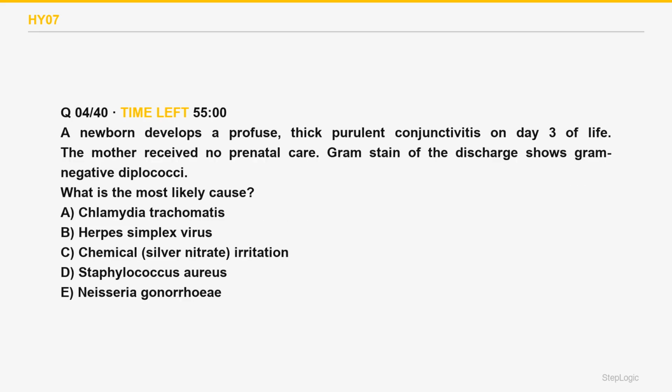What is the most likely cause? A newborn develops a profuse, thick, purulent conjunctivitis on day 3 of life. The mother received no prenatal care. Gram stain of the discharge shows gram-negative diplococci. Read the command. Cause of day 3 purulent neonatal conjunctivitis with diplococci: gonococcal ophthalmia.